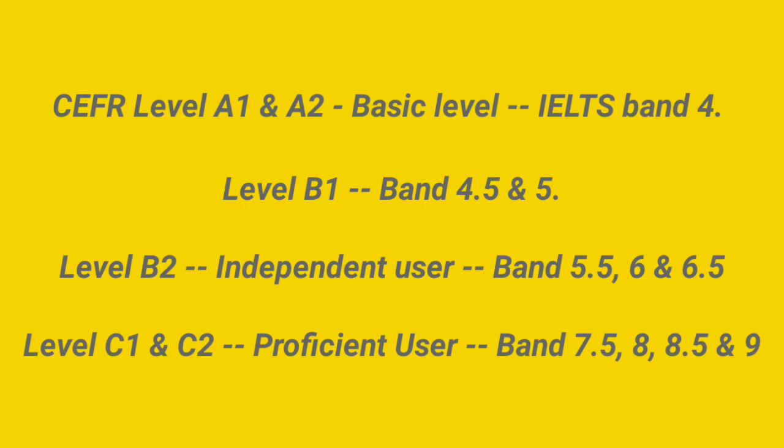Let us have a look at this chart of CEFR to IELTS. CEFR level A1 and A2 refers to basic level of English user. Band 4 is equivalent to level A2 of CEFR. IELTS band 4.5 and 5 is equivalent to level B1. B2 level candidate is independent user having IELTS equivalency of 5.5, 6 and 6.5. Level C1 and C2 are proficient users having IELTS equivalency of 7.5, 8, 8.5 and 9. In this way, IELTS band scores are converted into CEFR level.